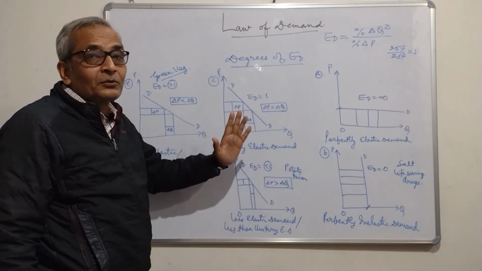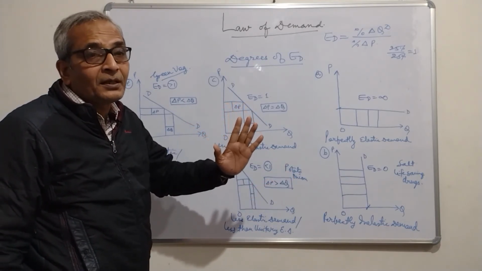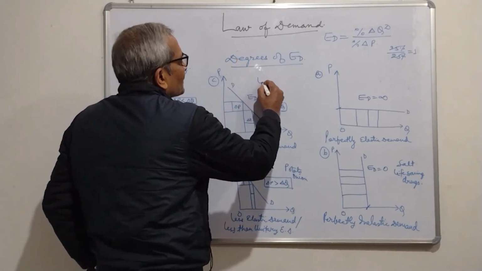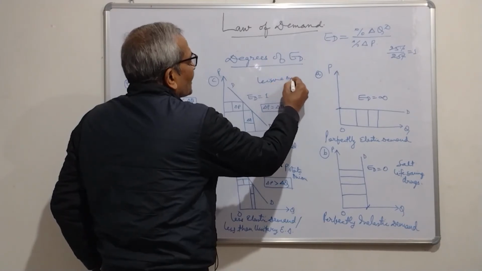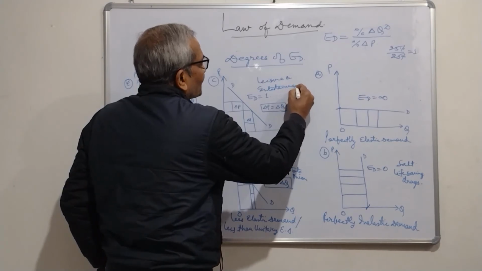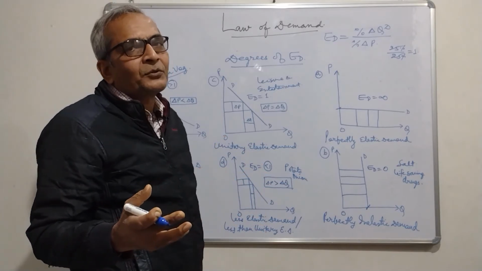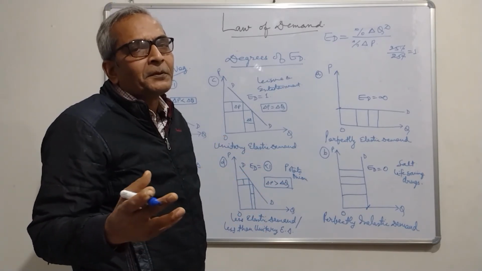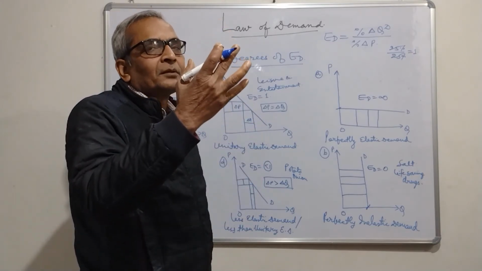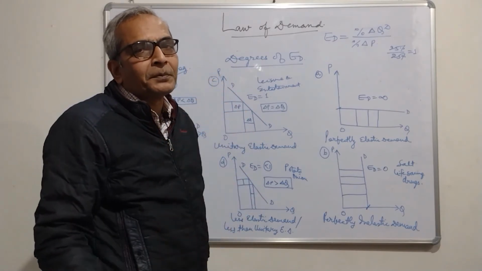If the price of onion, potato rises, its effect is less on the quantity demanded. Necessities we have seen, and here we can put leisure and entertainment. Leisure and entertainment, like Pizza Hut, Domino's, buy one get one, 50% offer, 50% discount. The quantity demanded also goes by 50%.